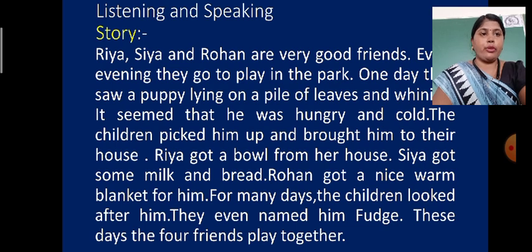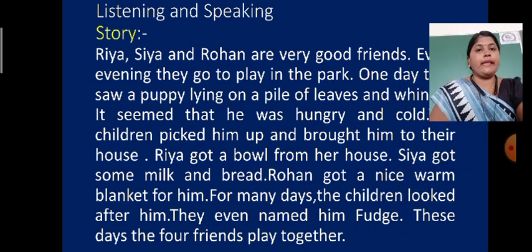I am going to explain the story to you. Riya, Sia and Rohan are very good friends. Every evening they go to play in the park. One day they saw a puppy lying on the piles of leaves and whinnying. Whinnying means the puppy is crying, it is a type of sound. It seemed that he was hungry and feeling cold also. The children picked him up and brought him to their house.